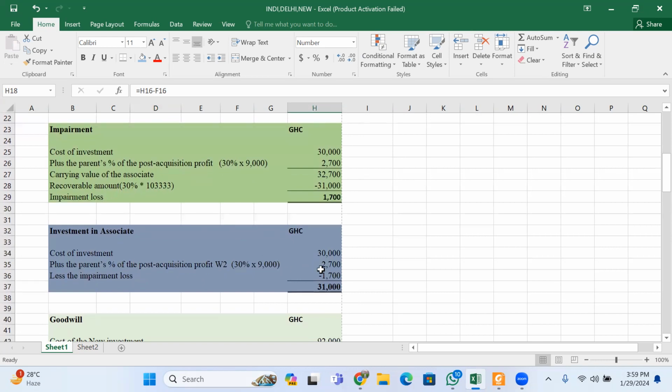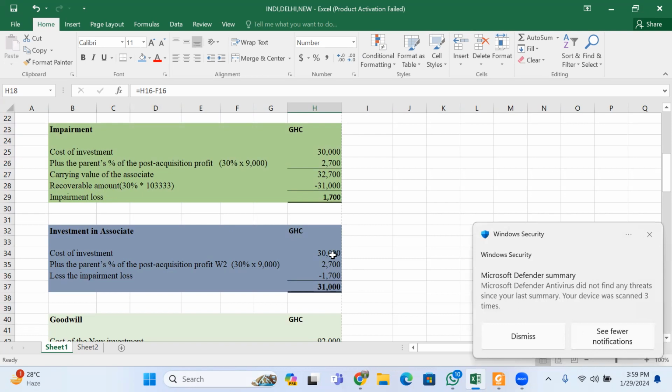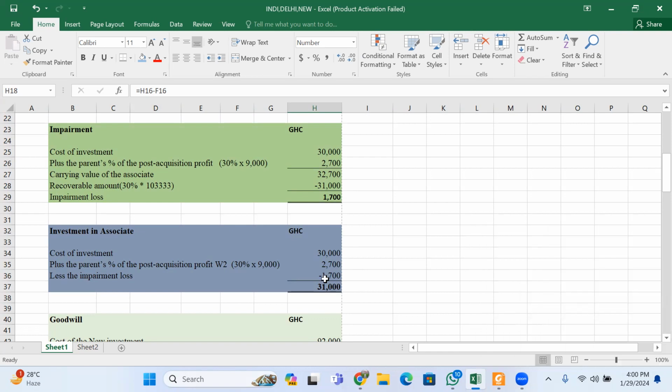So 30% of the 9,000, I get 2,700, meaning that 30,000 plus 2,700, I get this one, minus the impairment loss of 1,700. So in actual fact, your value of investment in the associate now is 31,000, just like you have seen over here. This is another way of confirming the 31,000.